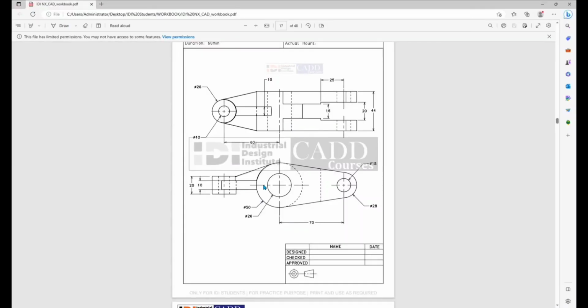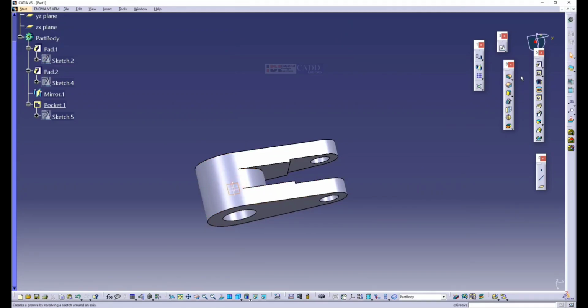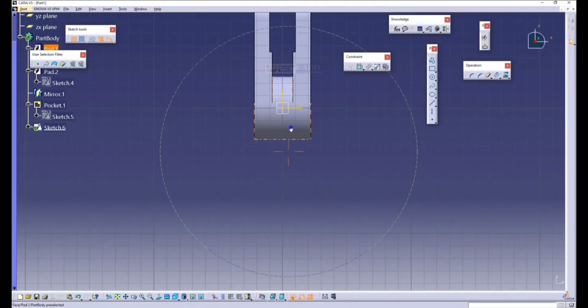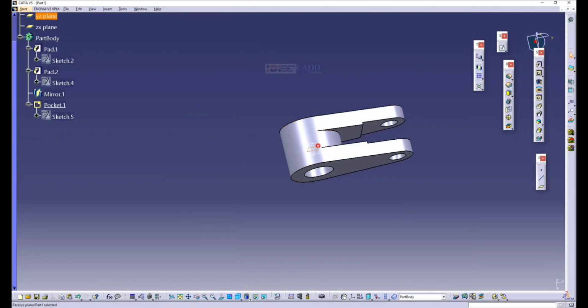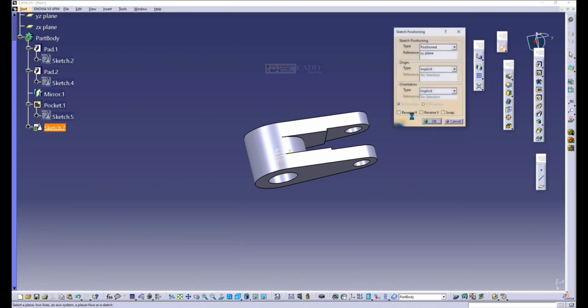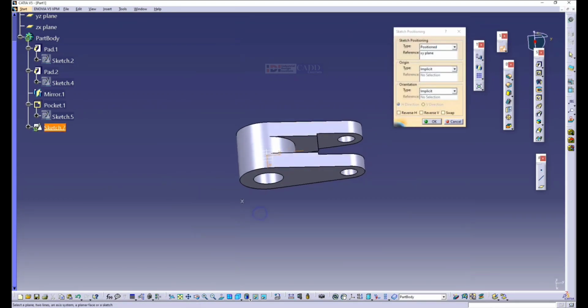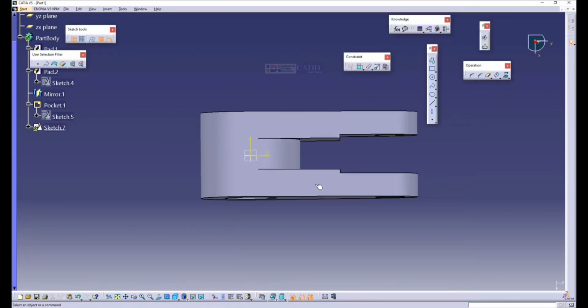Now I want to make the top portion. I will select the sketch on top. I want to give a distance of 60. Make a circle. Select the top plane. I'll select this top plane. Sketch positioning. So here you can see the horizontal and vertical. Just align it properly. Vertical should always point to the top and horizontal should always point to the right-hand side.